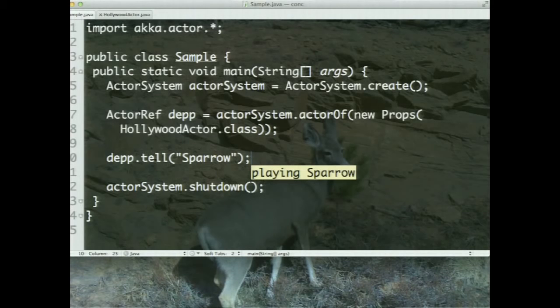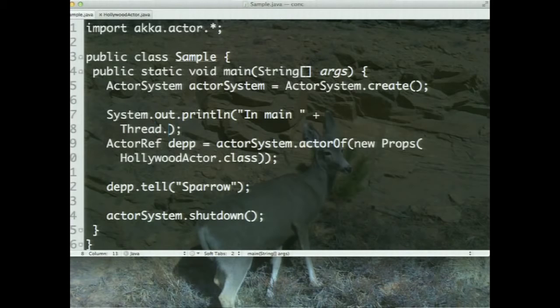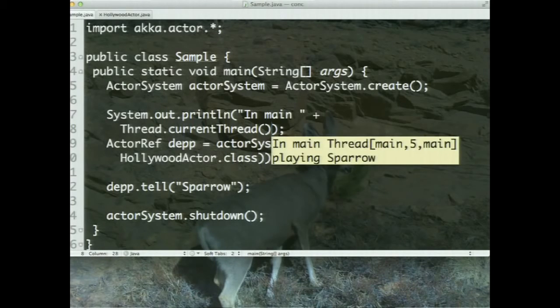But of course we are curious, what really happened over here? To make this a little bit more interesting, let's go ahead and say in main, and I'm going to specify the Thread.currentThread, so we can see where the thread is in the main itself. And of course, that should be no surprise. Main is running in the main thread.